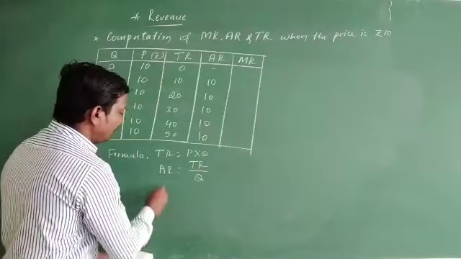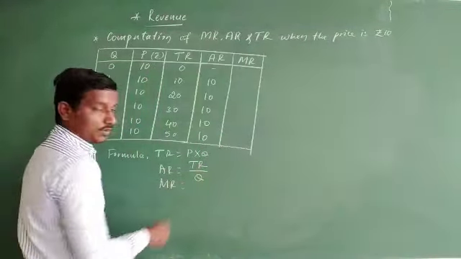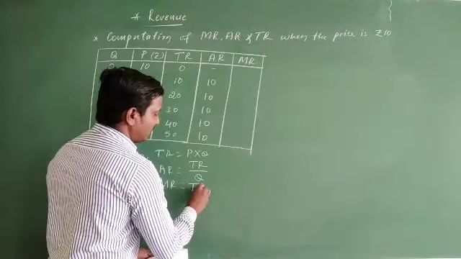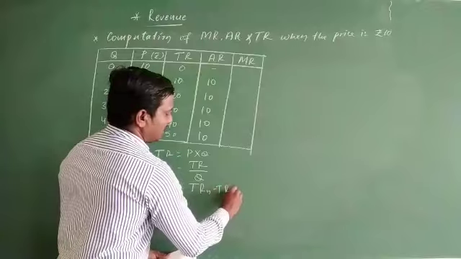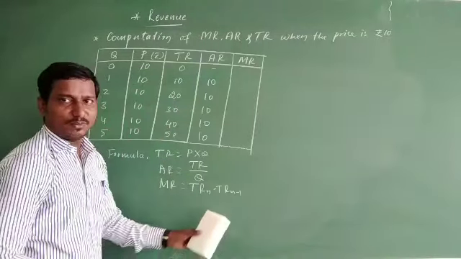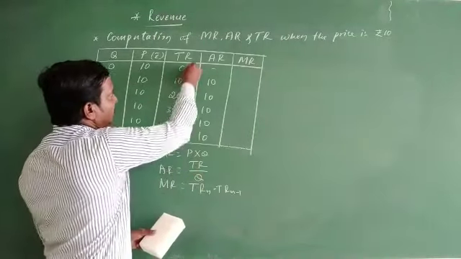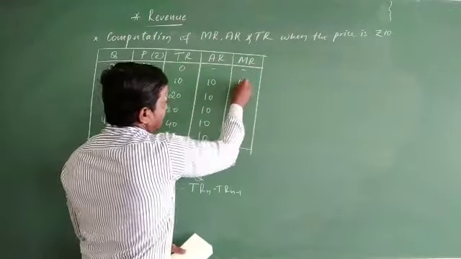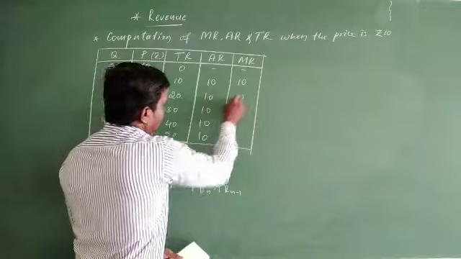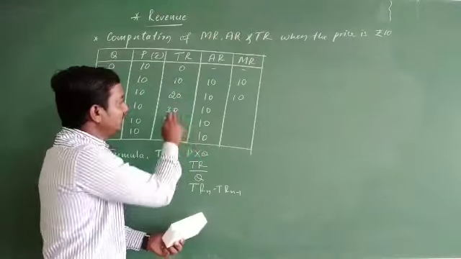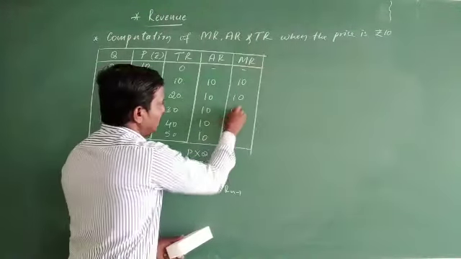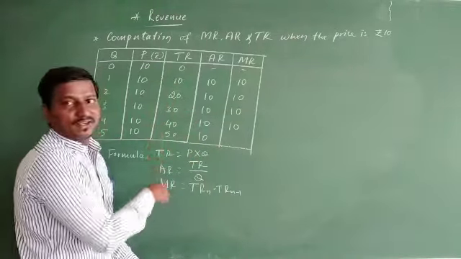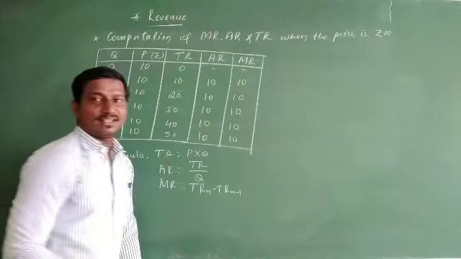Come to the last one, marginal revenue. How do you find marginal revenue? MR equals, you can apply two formulas. The first one: TRn minus TRn minus 1. So simple, you apply this and go ahead. Firstly, we don't know, so put it as dash. 10 minus 0, 10. 20 minus 10, 10. 30 minus 20, again 10. 40 minus 30, 10. 50 minus 40, again 10.